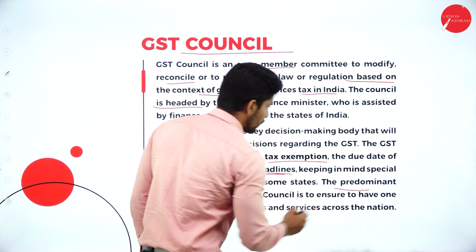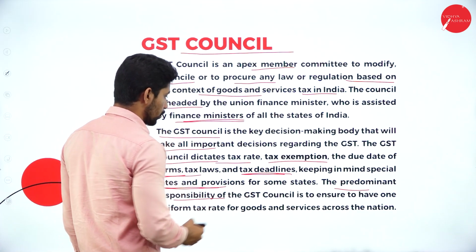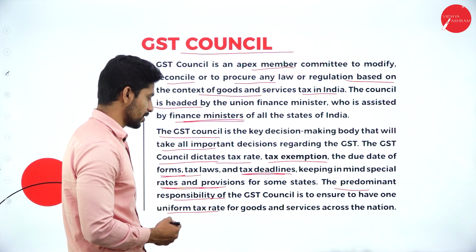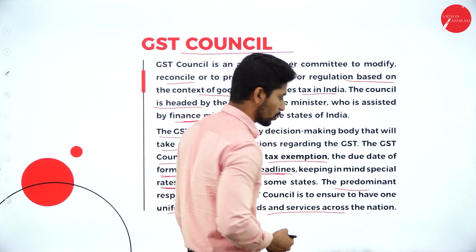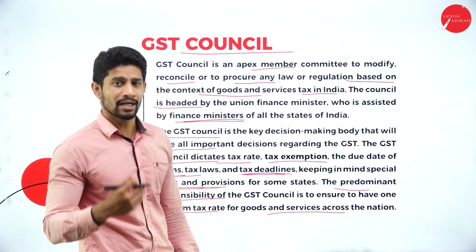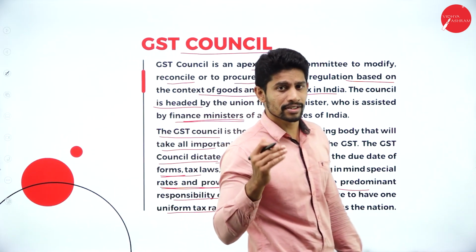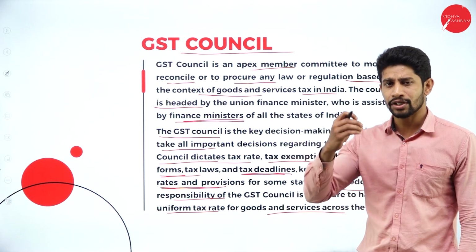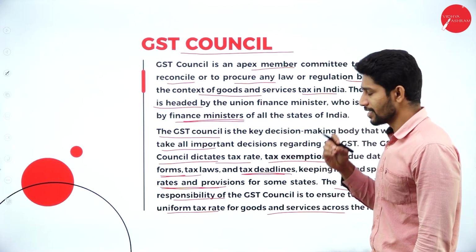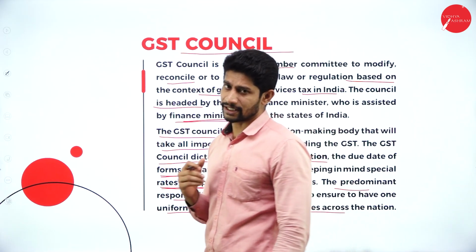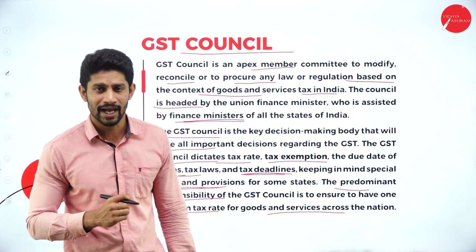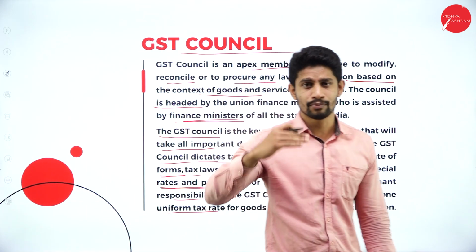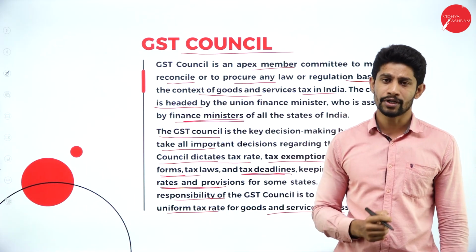So the predominant responsibility of the GST Council is to ensure to have one uniform tax rate for goods and services across the nation. Yes, the main and foremost responsibility of this GST Council is to make sure that the uniform tax rate is applicable to the whole India. That means if they are imposing 5% of tax, only the 5% of tax should be collected all over India, not more than 5% on any particular goods.